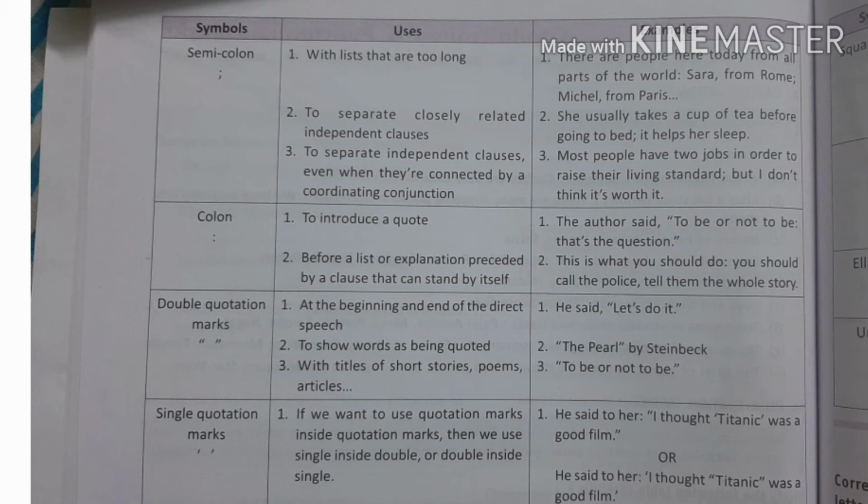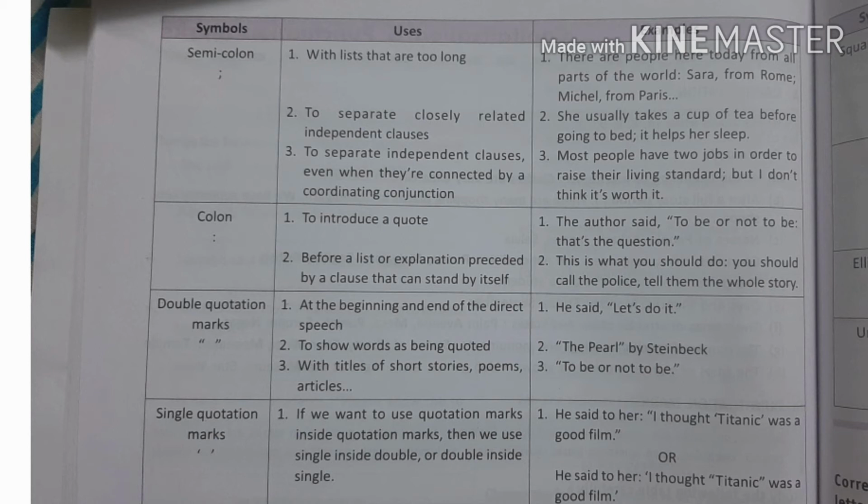worth it. Now our next punctuation mark is the colon. Colon is two dots used to introduce a quote. If we introduce a quote, we use a colon. Second, before a list or explanation preceded by a clause that can stand by itself, we use a colon.